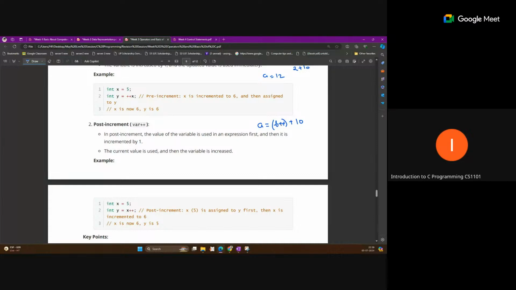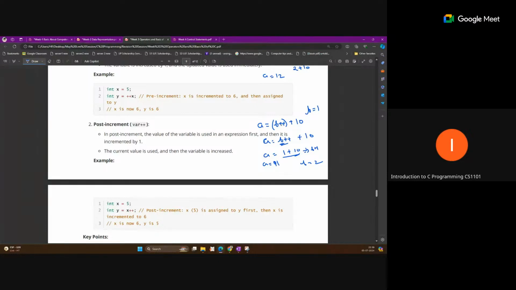If b equal to 1, the operation will be performed like this, 1 plus 10. So this 11 will be assigned to a. After using the current value of b in the expression, we perform the increment, plus 1. So now b will become 2.